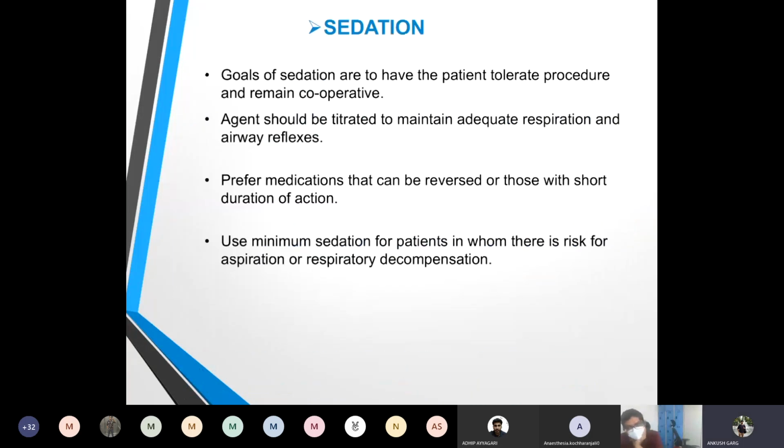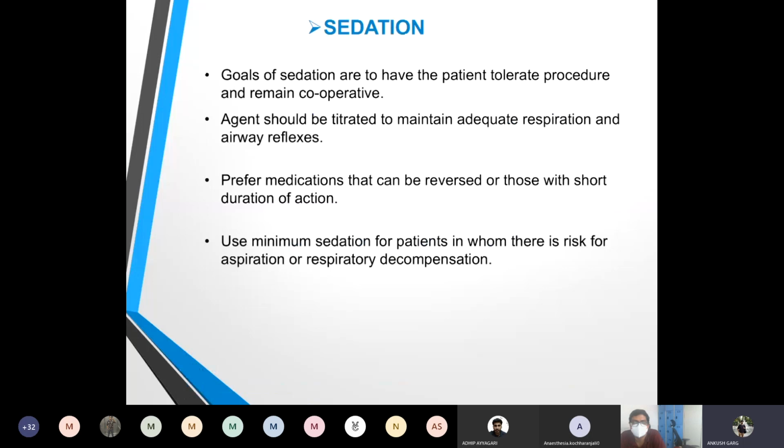Now we come to the sedation part. Goals of sedation. So Ankush, what sequence will you do the blocks in when you want to use local for airway preparation? Ma'am, first of all, we will nebulize the patient with lignocaine for 15 to 30 minutes in the pre-op room.